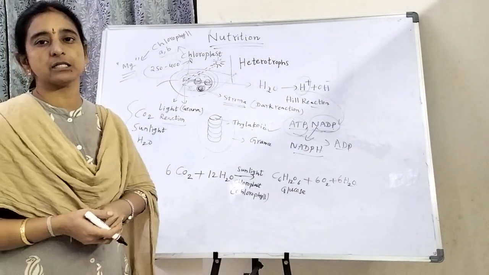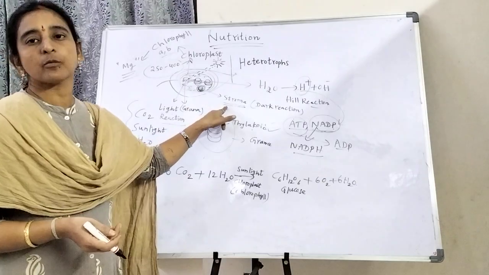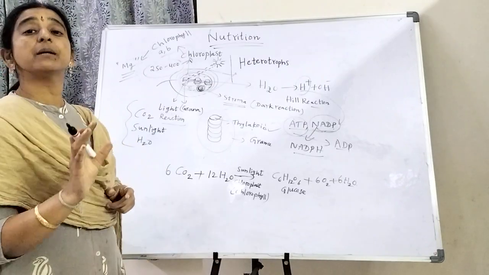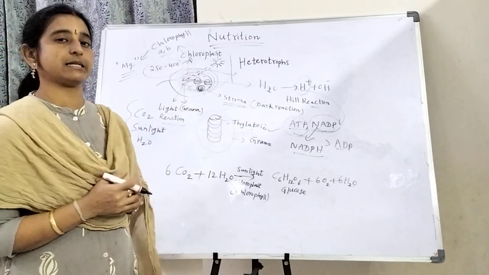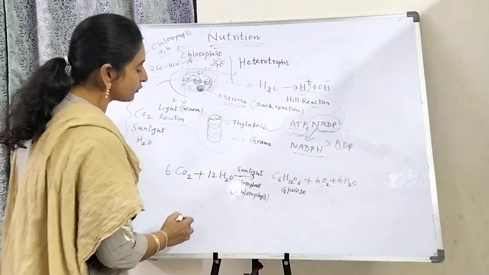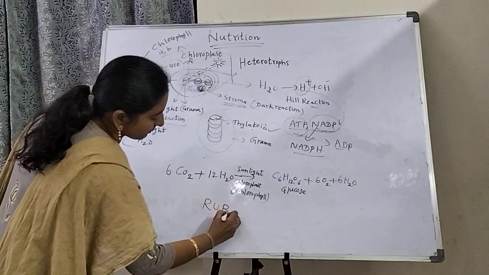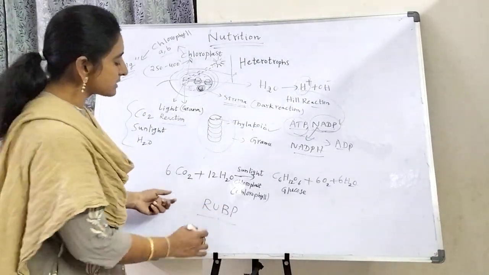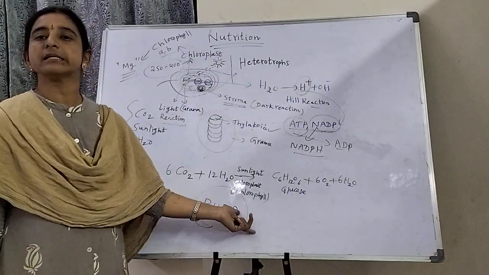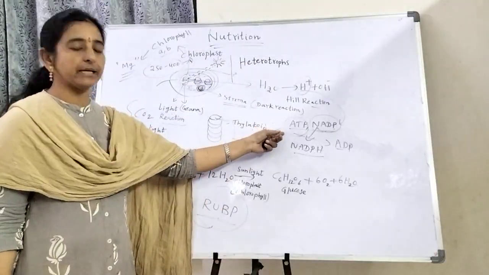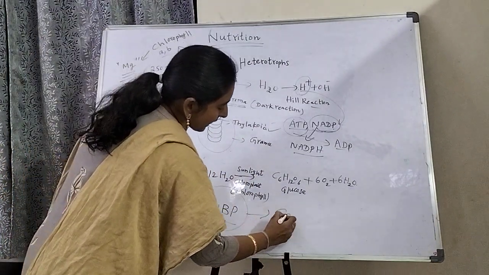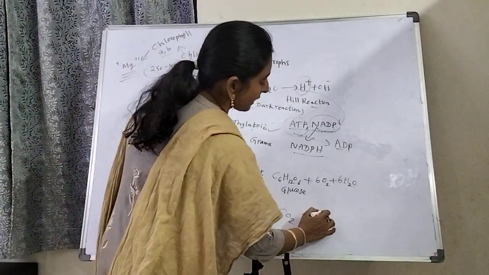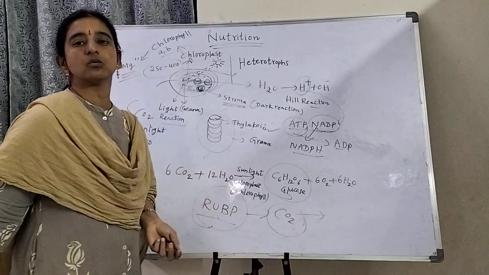That is the special mechanism inside the stroma, the enzymatic portion. So in the dark reaction, there is one component, that is RuBP. RuBP means ribulose 1,5-bisphosphate. Using ATP and carbon dioxide, it prepares the food, that is glucose or starch.